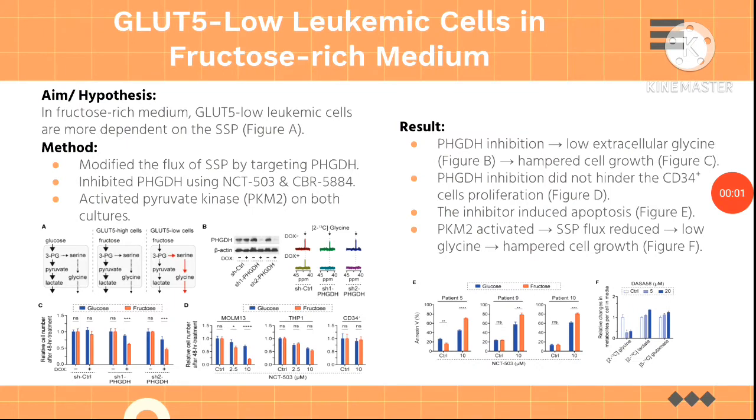The next experiment was to prove the hypothesis that GLUT5 low leukemic cells are more dependent on SSP. The inhibition of PHGDH by NCT503 and CBR5884 led to low glycine level, which hampered the cell growth. However, as on figure D, the CD34 plus cells amount remained the same in control and treatment groups. Furthermore, NCT503 caused apoptosis, which was detected by annexin V protein, as seen on figure E. The activation of pyruvate kinase also hampered the cell growth by reducing the SSP flux.